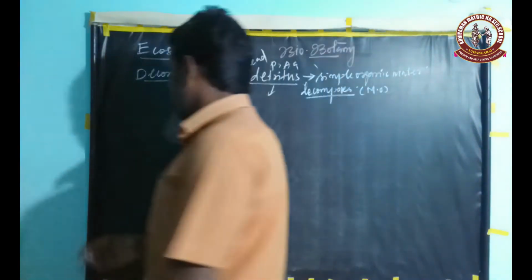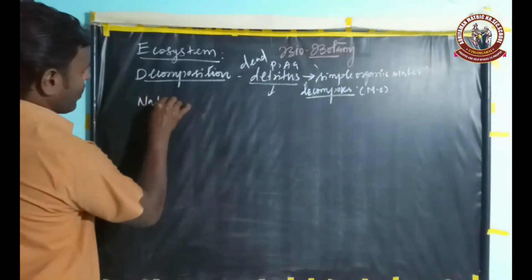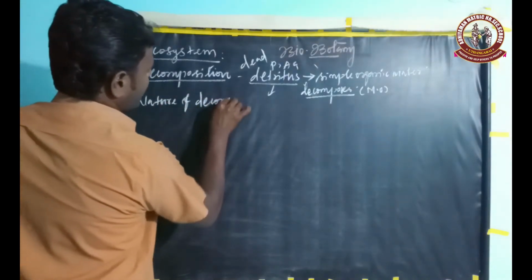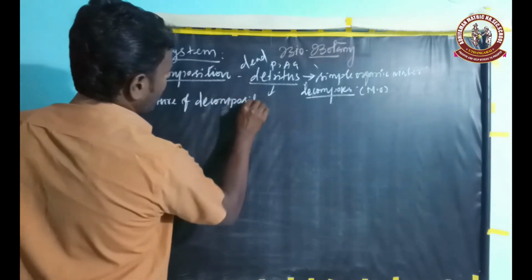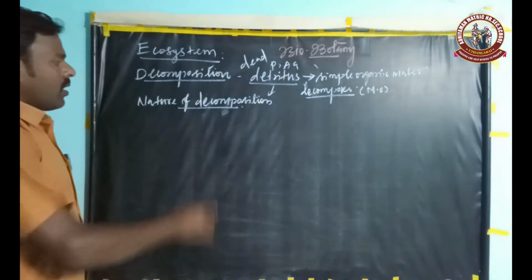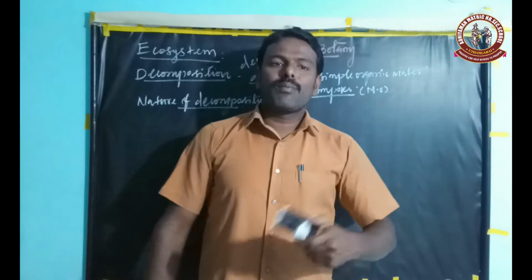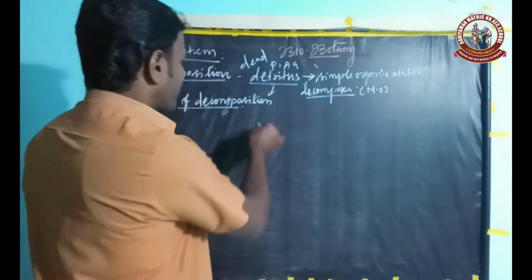Next, we are going to learn about the nature of decomposition. The process of decomposition varies based on the organic components.